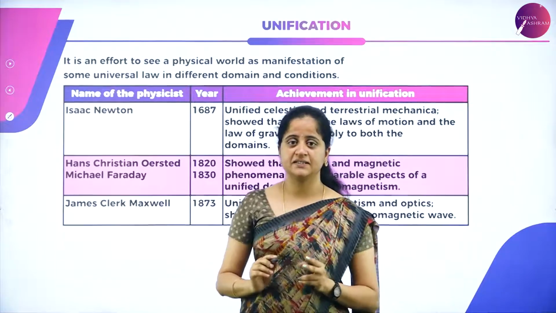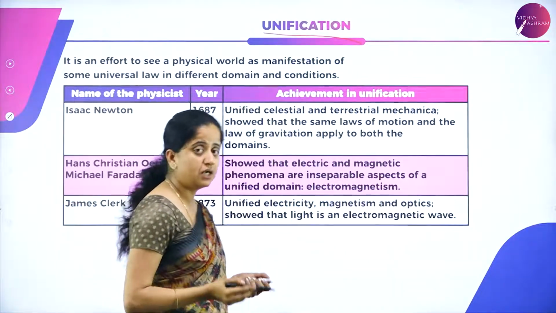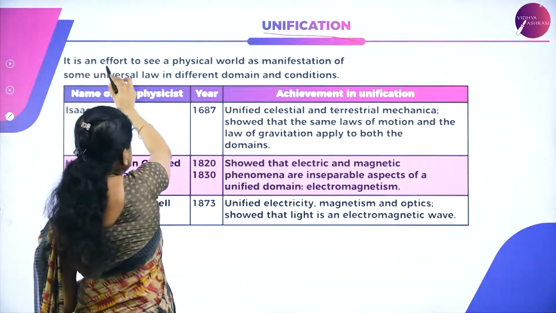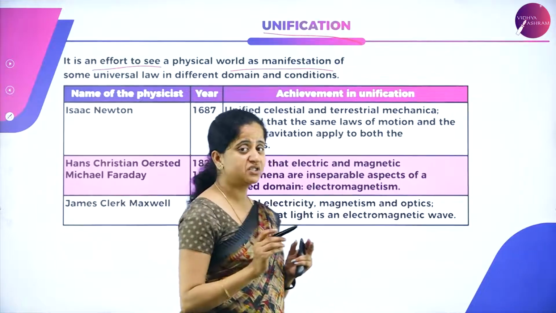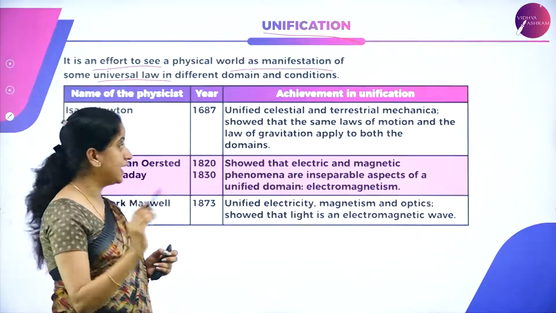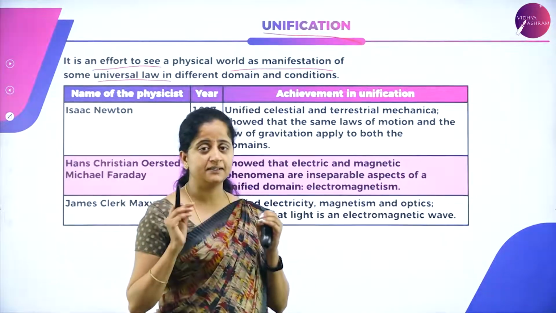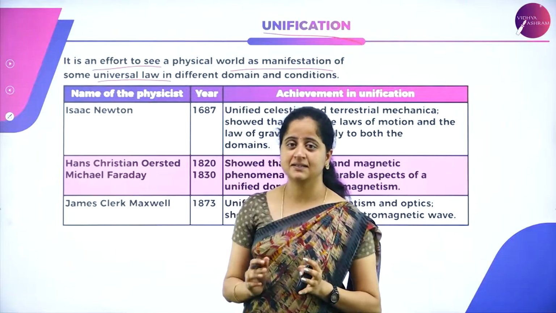So let us now see the definition of unification. So what is this unification? How to define it? It is an effort to see the physical world as a manifestation of some universal law in different domains and conditions. Let us see a few more examples of unification to understand this in a better way.